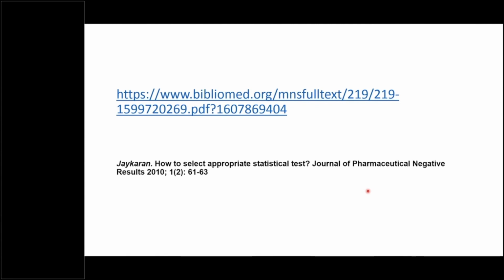Various researches done by statisticians mention that around 30 to 40% of the tests were not appropriate for different reasons. So if you know how to select the test, it will be very good, because that will ultimately help you in your research, as well as in the critical appraisal of published papers.